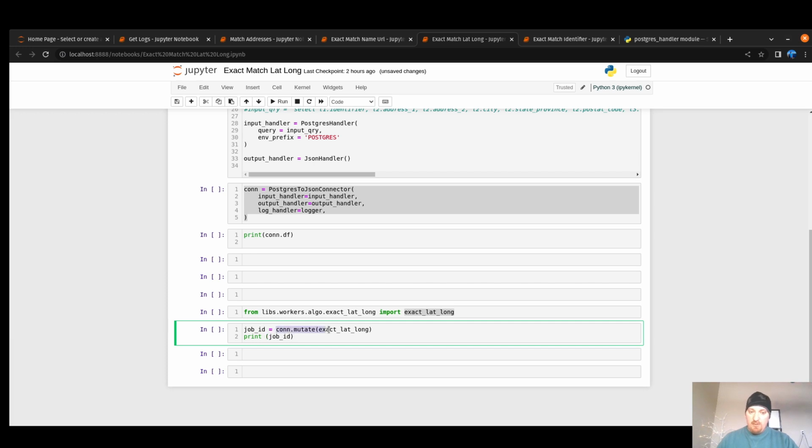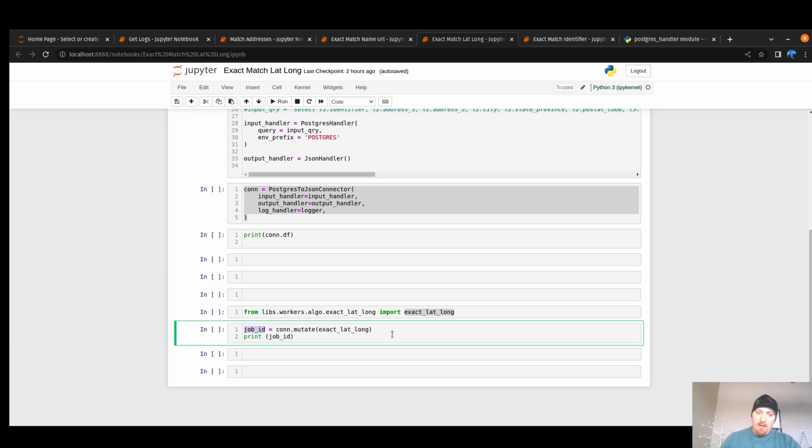The return from the mutate method, by the way, is going to be a GUID for the job. The reason that's important, and we'll look at it in another video, is you can pass any number of functions, and all those functions passed to the mutate method will have the same job ID, but they'll have a different step name, and the step name will be the function's name.